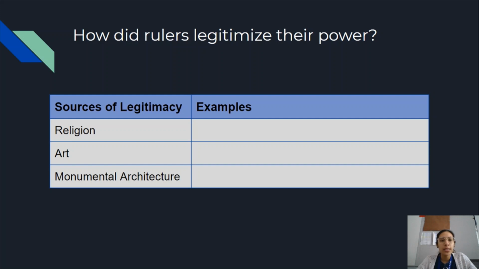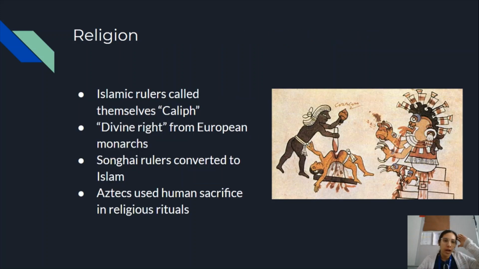Let's answer our second question. How did rulers legitimize their power? I would create a little chart like this to organize your notes. So we're going to see they're using different sources of legitimacy like religion, art, monumental architecture, and then examples that I'm going to give you as to how rulers use that to legitimize their power. First up, we've got religion.